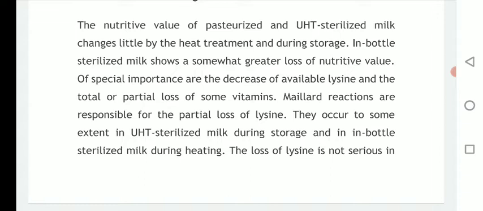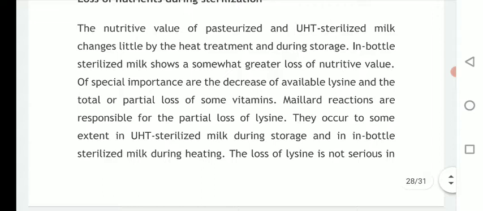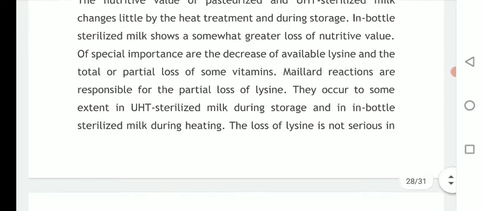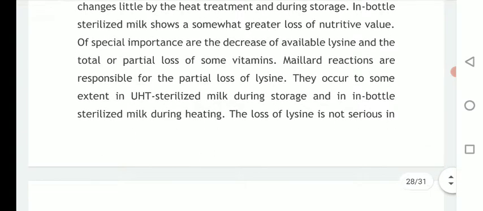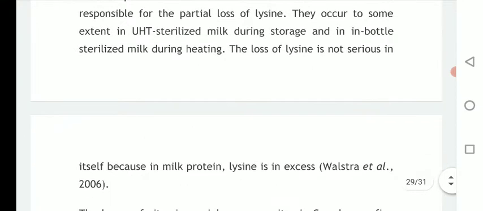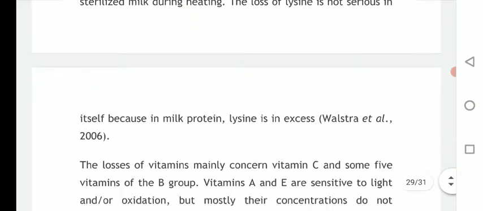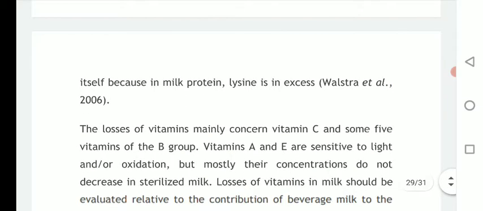Of special importance are the decrease of available lysine and total or partial loss of some vitamins. Then Maillard reactions are responsible for a partial loss of lysine. They occur to some extent in ultra high temperature treated sterilized milk during storage and in bottled sterilized milk during heating. So the loss of lysine is not serious in itself, because in milk protein lysine is in excess.